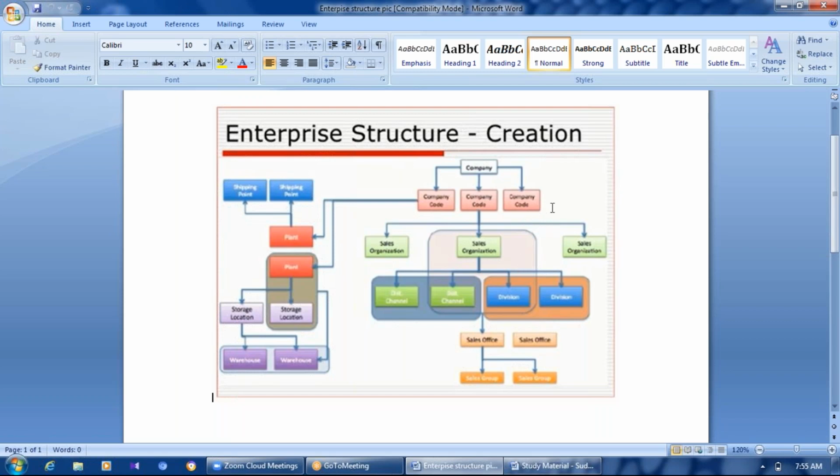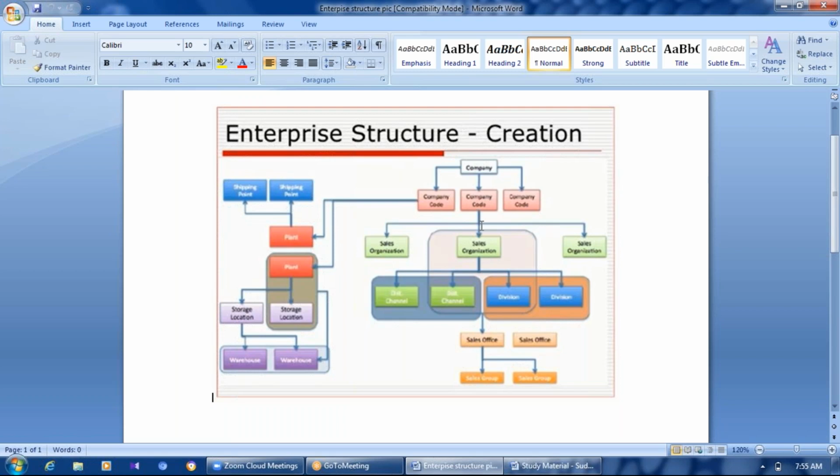Okay, and the structure should be like this only, and we have to define it one by one, and then after that we assign sales organization to company code, distribution channel to sales organization, like this only. Okay, that's why this structure is very useful for you guys to understand and remember, even in real time.